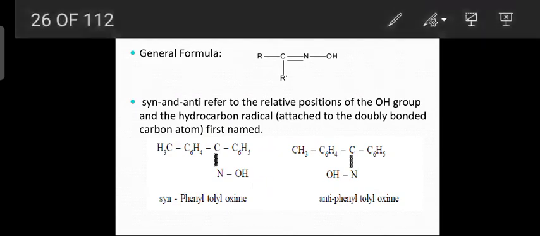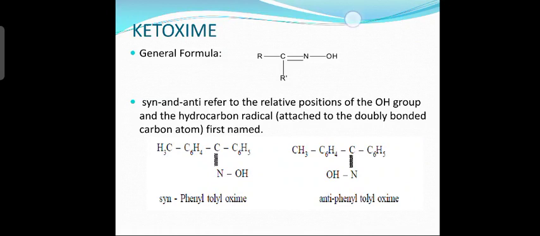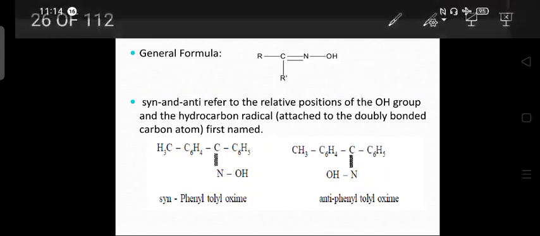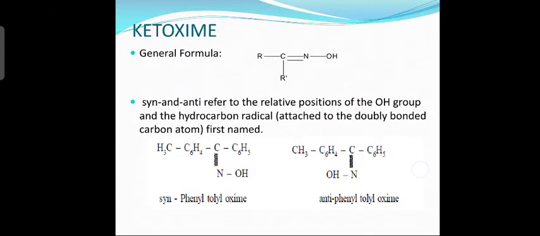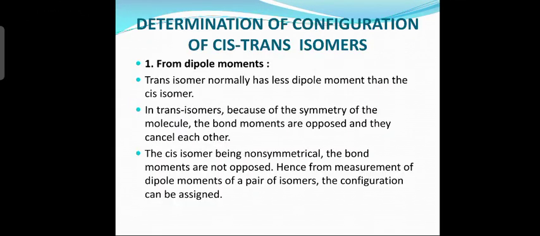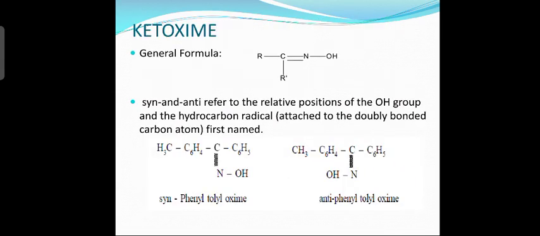In the anti form, the phenyl group C6H5 and the OH group are present on opposite sides of the carbon-nitrogen double bond, and in the syn form the phenyl group and the OH group are present on the same side of the carbon-nitrogen double bond.